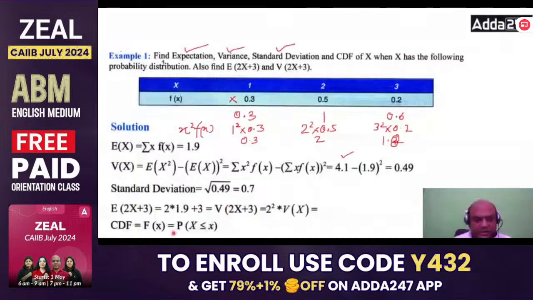And this V of X, I'll have to cancel this. This is separate. V of 2X plus 3 equals 2 square into V of X, a square into V of X. So what is a square into V of X? This is the only answer, a square into V of X. That's what you require. And CDF also you require, that is P of X less than or equal to x.